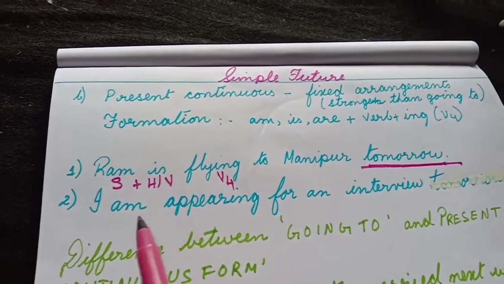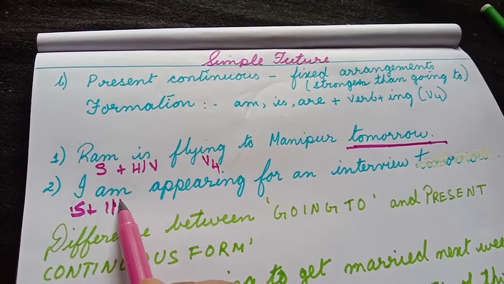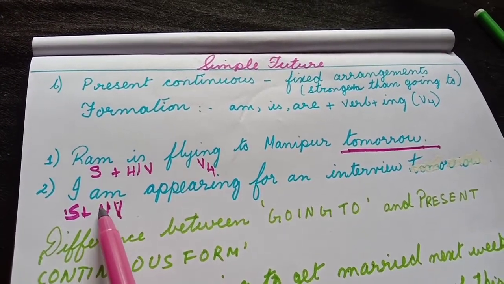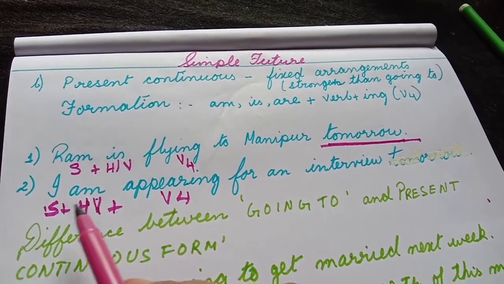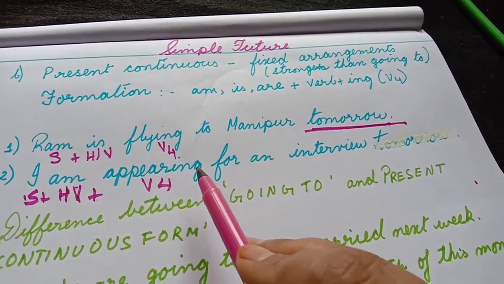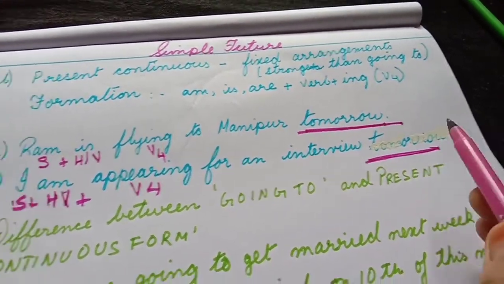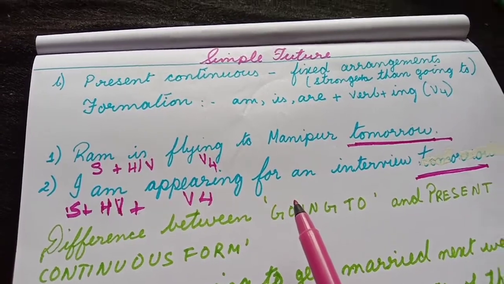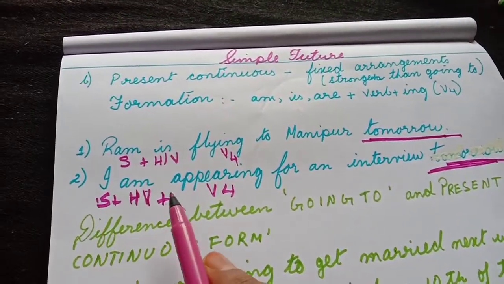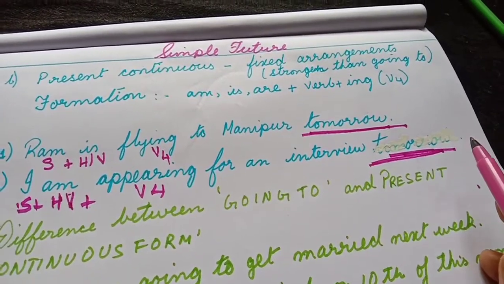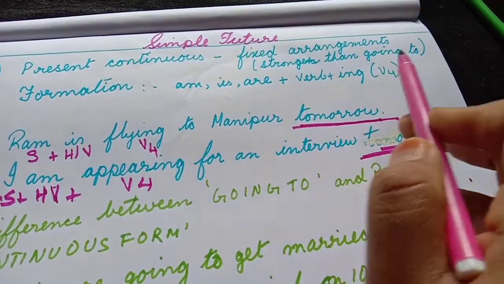Next, I am: subject plus helping verb, plus V4, the fourth form of the verb. I am appearing for an interview tomorrow. The time is fixed. I applied for a job, and the date of the interview was fixed as tomorrow. So I am appearing for an interview tomorrow. We use the present continuous form for fixed arrangements, and it is stronger than the going to form.